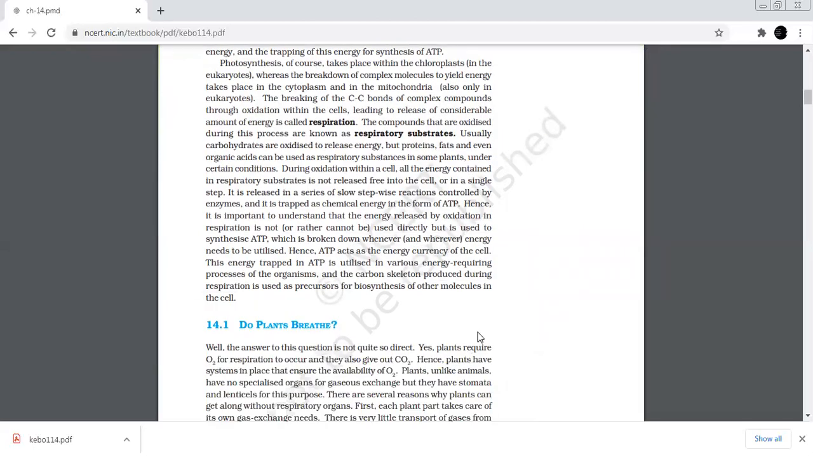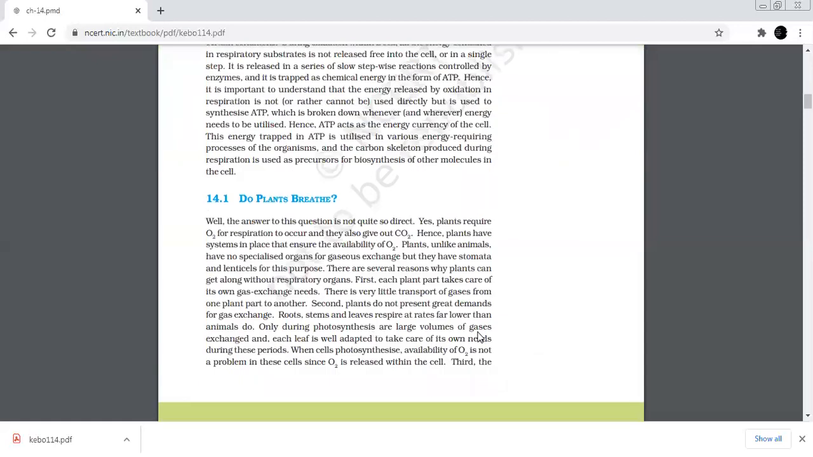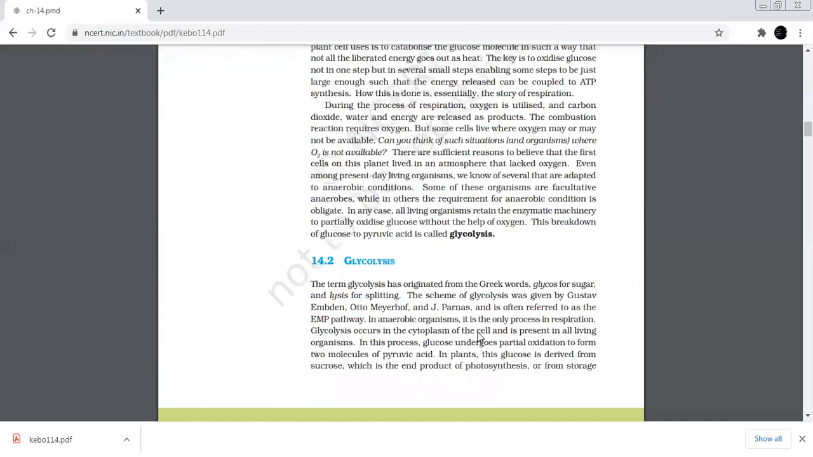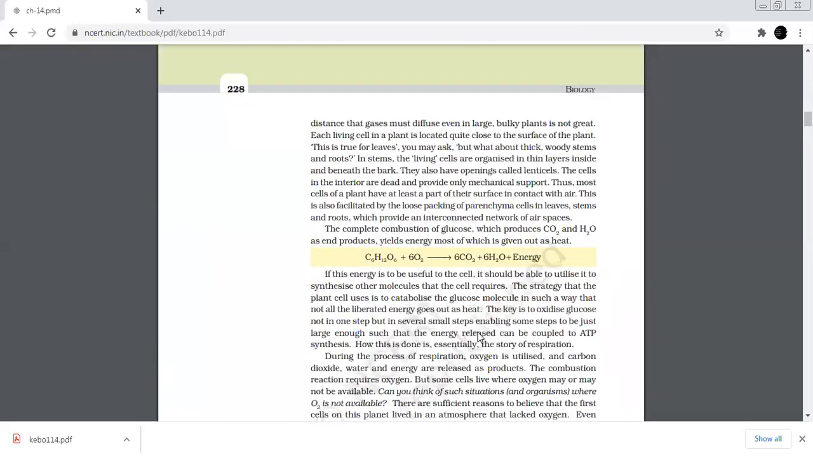Now let us see how plants and animals breathe. Exchange of gases takes place. For the process of respiration, plants take in O2 and release CO2. Plants have stomata and lenticels for gas exchange, instead of the biological organs that are present in animals for the exchange of gas. Following are the reasons which show how plants can get along without respiratory organs.